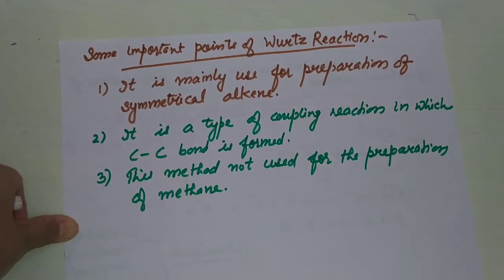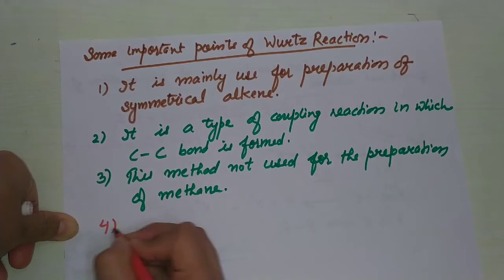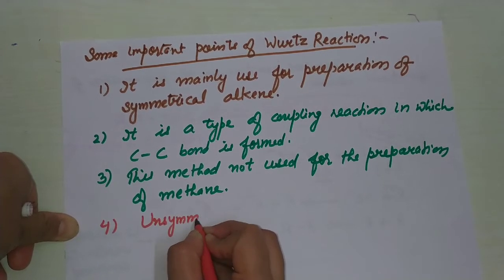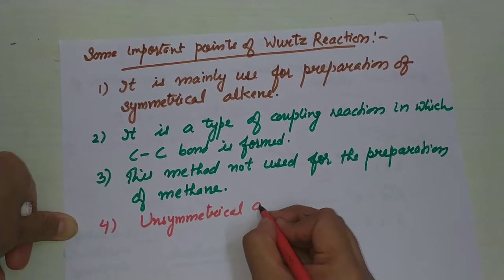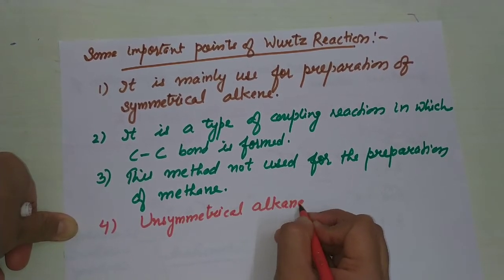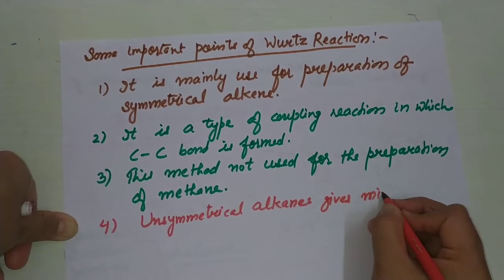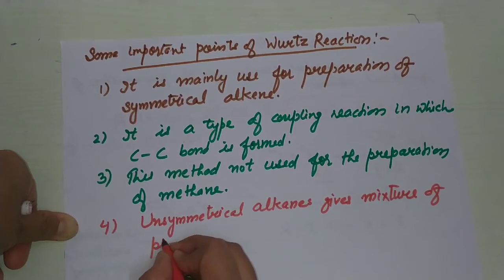It is used for the preparation of a symmetrical alkane, and an unsymmetrical alkane gives a mixture of products.